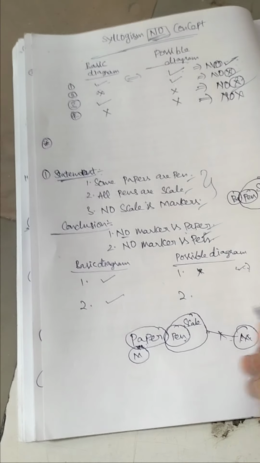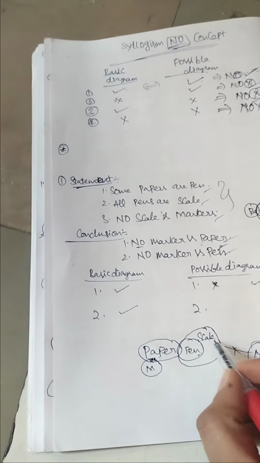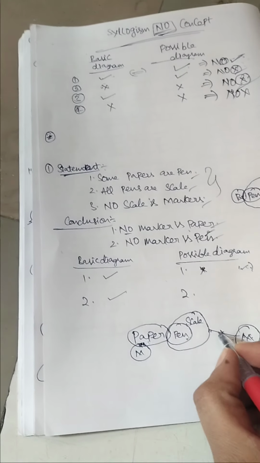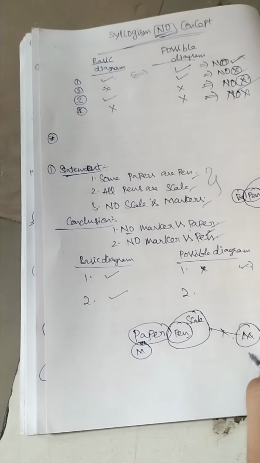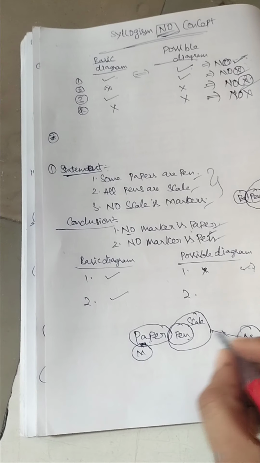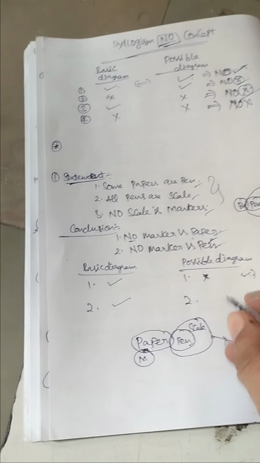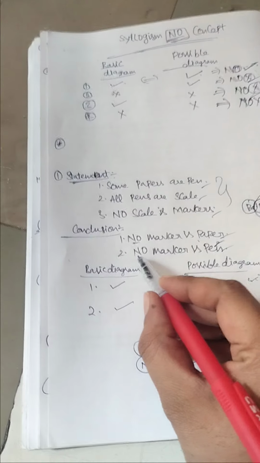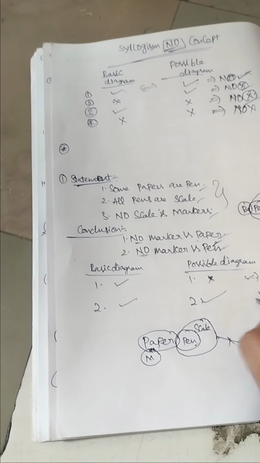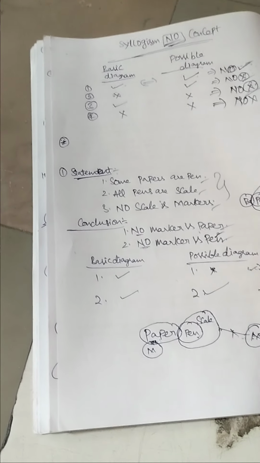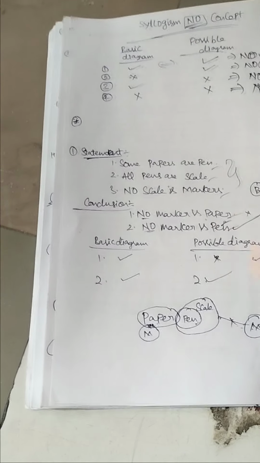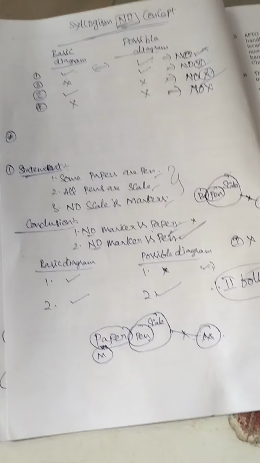Here they said no scale is a marker. Yes, if we can't connect marker with scale, at the same time we can't connect with pen also. So here they said no marker is a pen. Yes, possible. Therefore only 2 follows. The first is wrong.